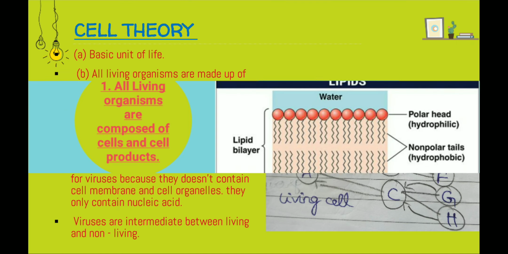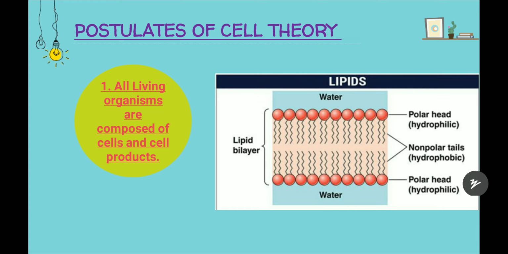Viruses. Now we're going to learn about the postulates of cell theory. The first one is that all living organisms are composed of cells and cell products. Yes, we know that plants, animals, humans, all living organisms are composed of cells and cell products. What are cell products? Cell products means the products which are produced by the cells, like cell organelles. They synthesize some proteins and lipids. As you can see here, these are the lipids. This is a lipid bilayer. The image here is the lipid bilayer.